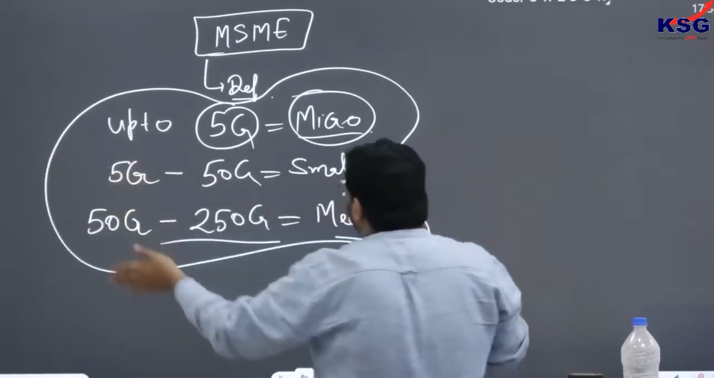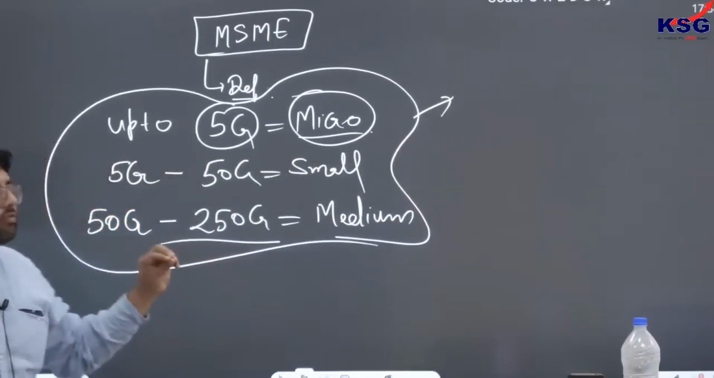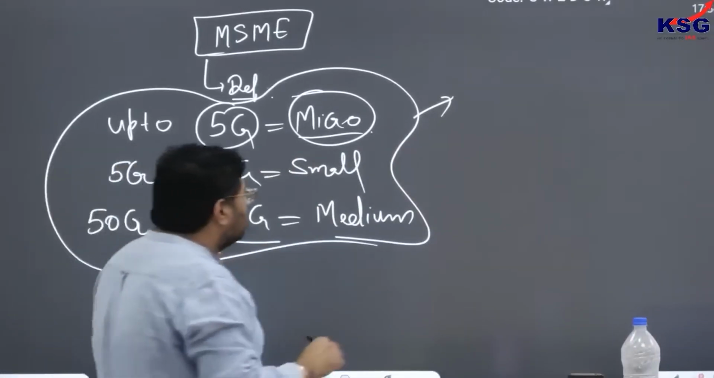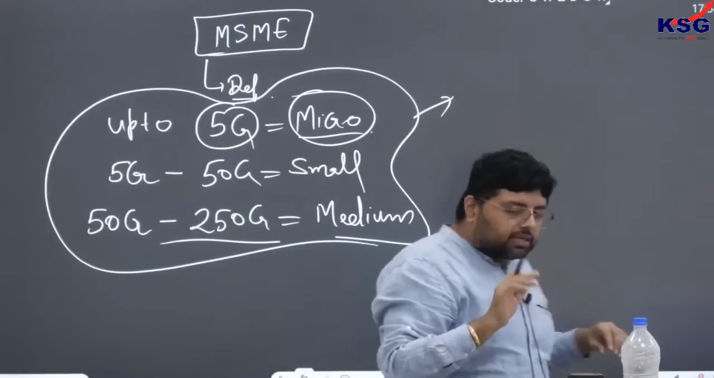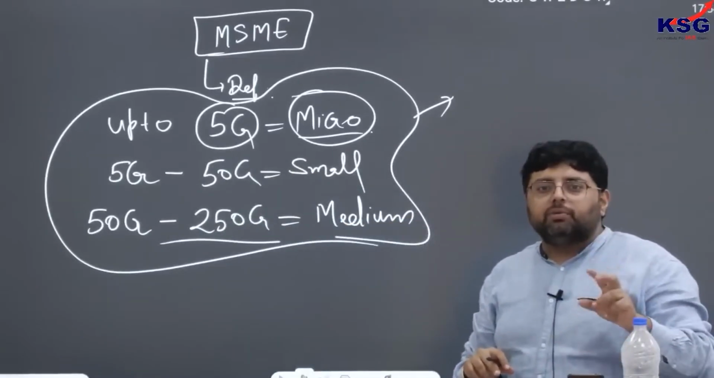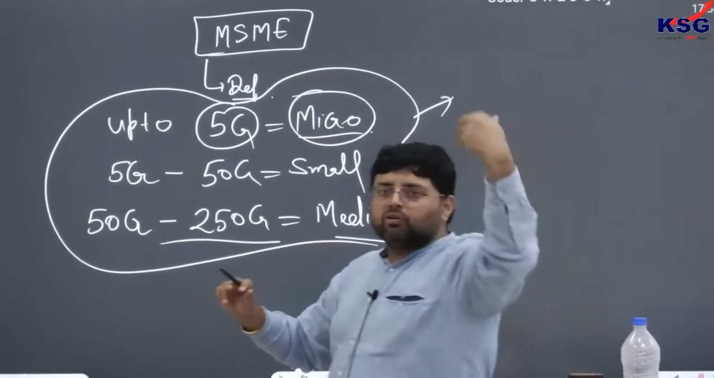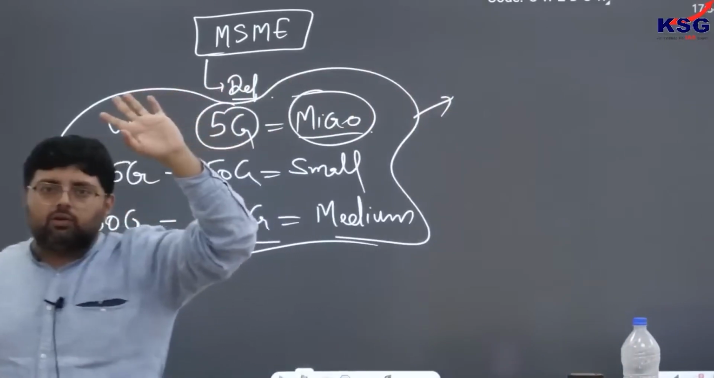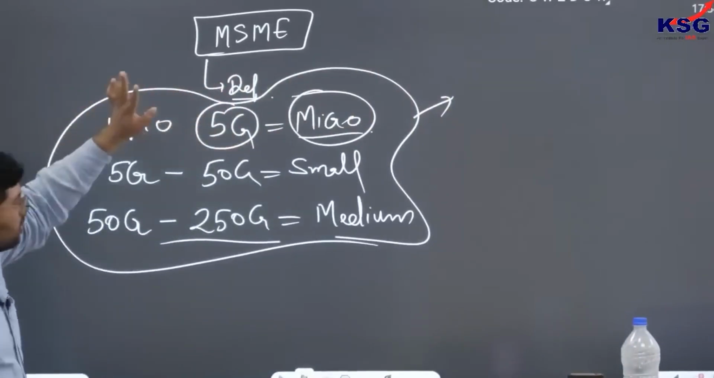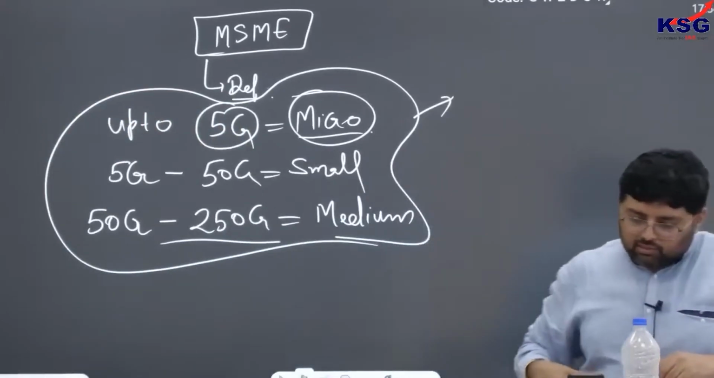Clear? So this is the way we define our MSME, on the basis of annual turnover. Now you have to first understand the difference. If you are earning more than 250 crores turnover, automatically you become part of heavy industries.